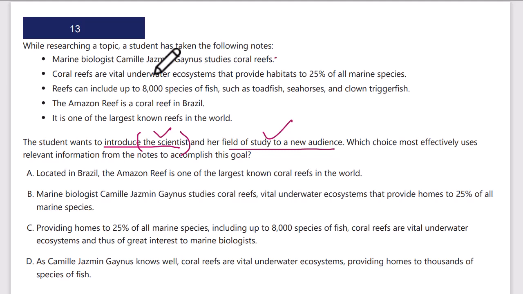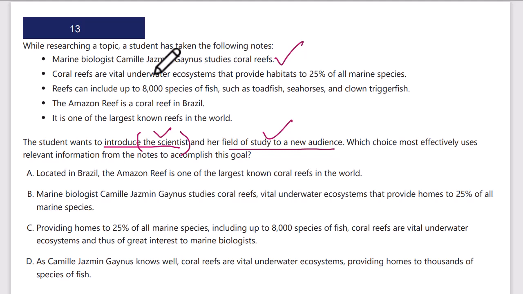Okay, that's her field of study. Coral reefs are vital underwater ecosystems, provide habitats. That's not really important to the question. Reefs can include up to 8,000. This is all about reefs. The Amazon reef is a coral reef in Brazil. It is one of the largest known reefs in the world. Okay, so the student wants to introduce the scientist and her field of study.